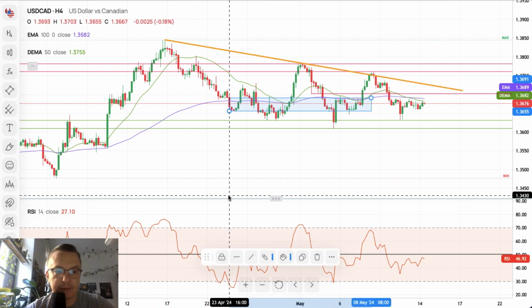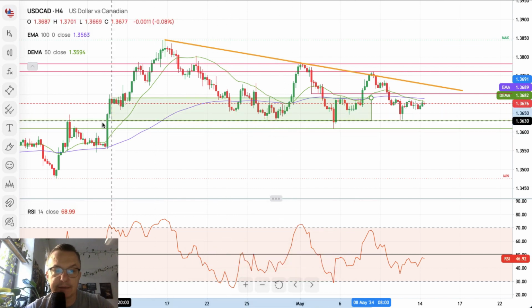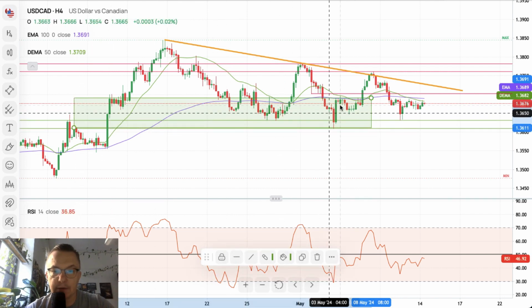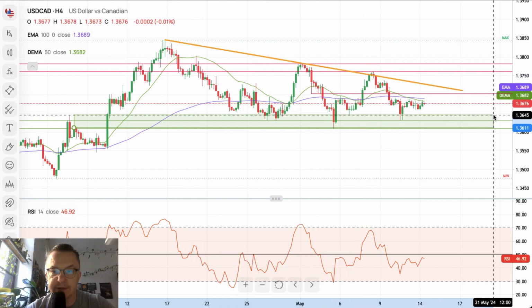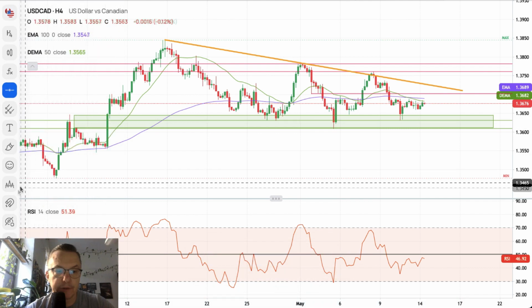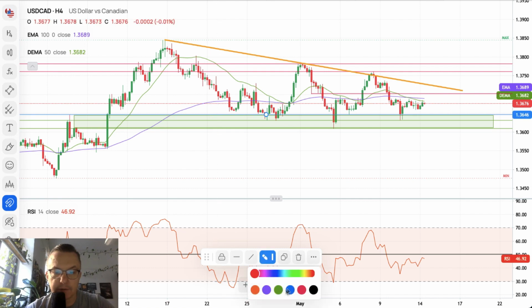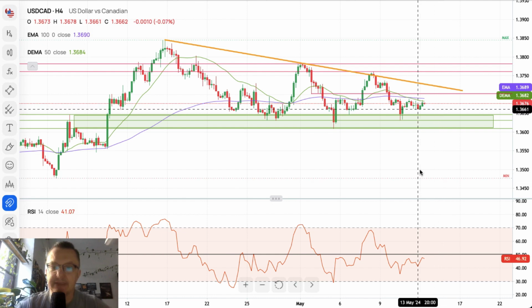I will just remove my magnet. And what do we have here? Of course, it will be the demand zone, so everything must be green. And the demand zone is apparently located somewhere between these levels here. But I would like to add one more because it looks important. And this is the high from April 5th, 2024. So that's the level of 1.3646, and this is the demand zone.